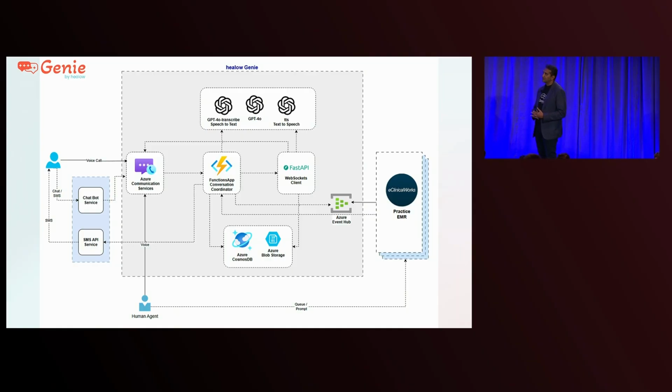The function app in the middle will take the event and pass that to the FastAPI, and that will connect to the EHR or a CRM tool, get the right information back, understand the intent of what the patient is trying to ask, use the Azure OpenAI models to get the answers, and then respond back to the patient.